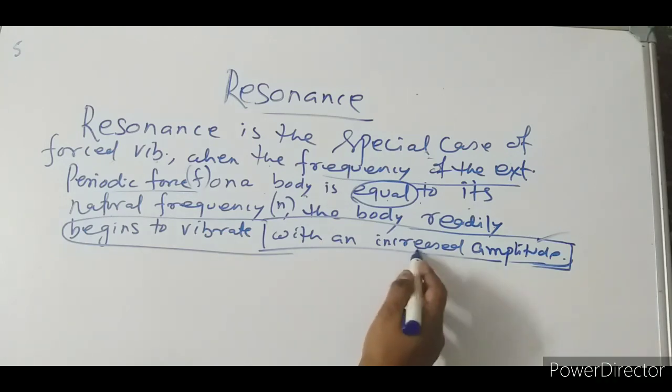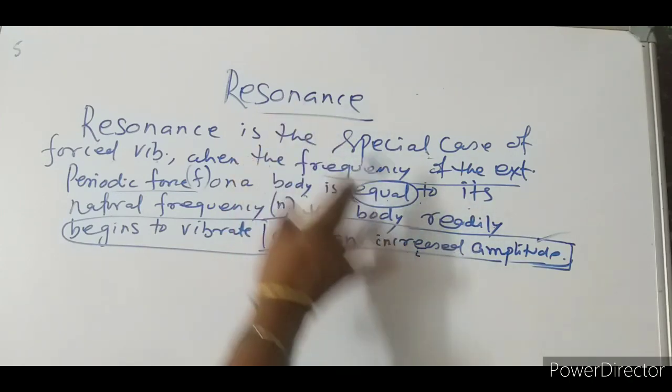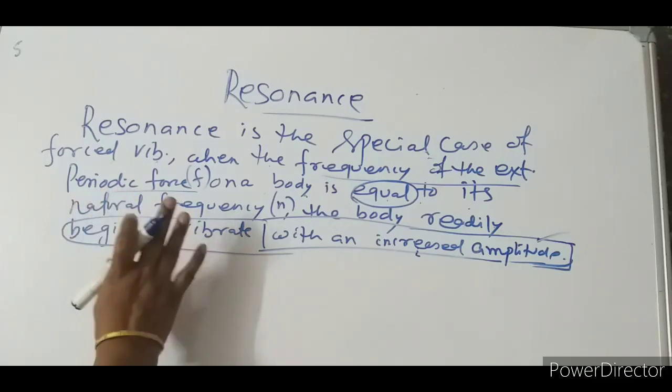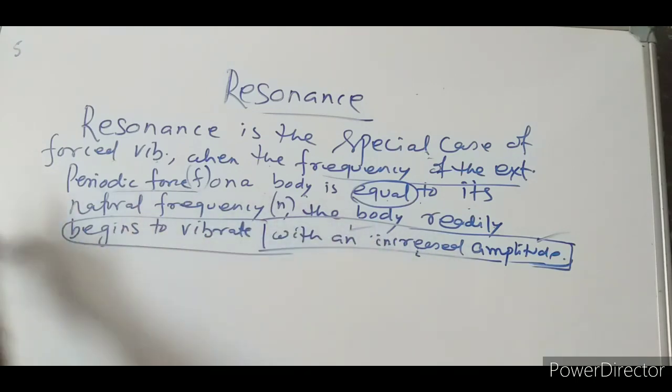This increased amplitude is for when resonance occurs. Did you understand this one? This is the keyword for it.